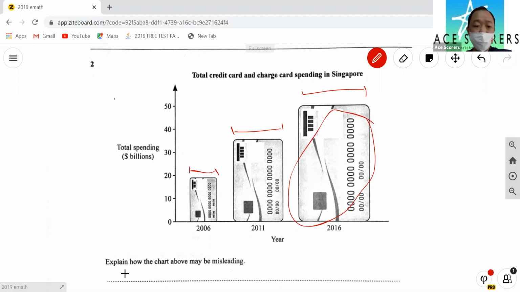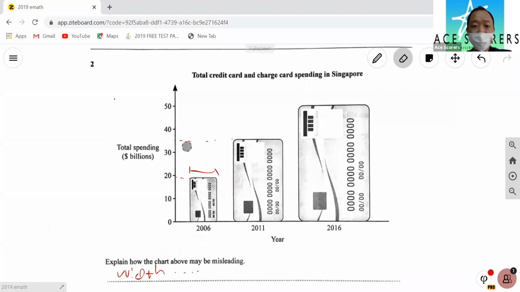The width is slightly different, and we don't want the width to be different, because this looks significantly bigger, but actually it's only like 50, like 35, and like 20. So that's the first thing that I find a little misleading. The width suggests that it is a very, very big difference between the 3 years.